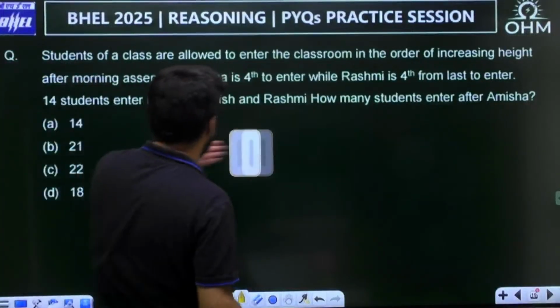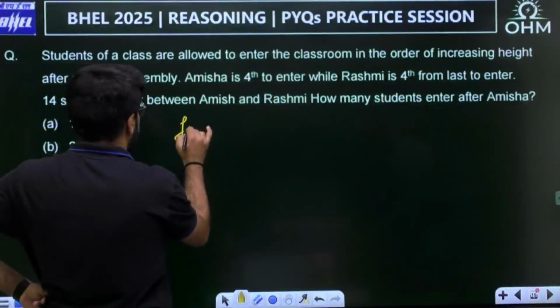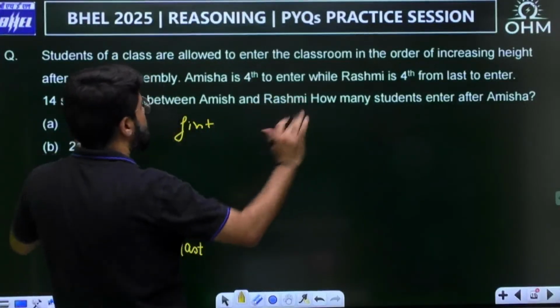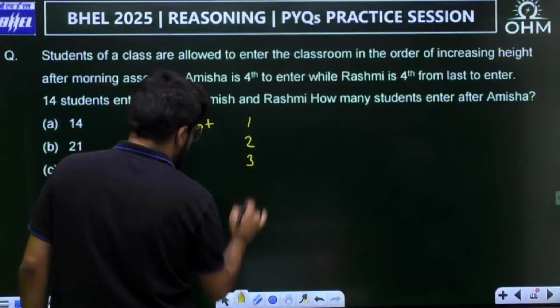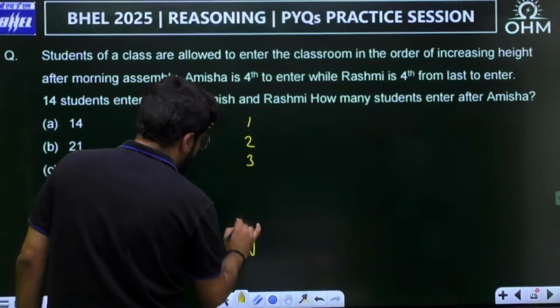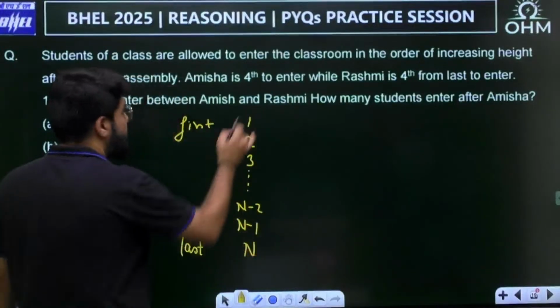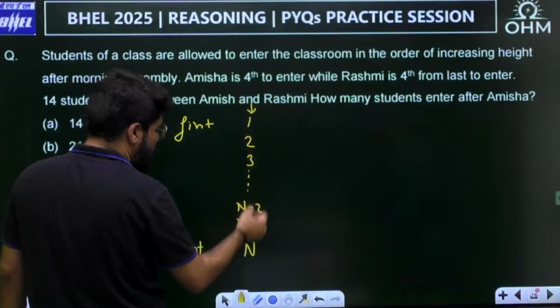See, a simple thing. Suppose there are n students. If I go from first to last, it is 1, 2, 3, up to n.